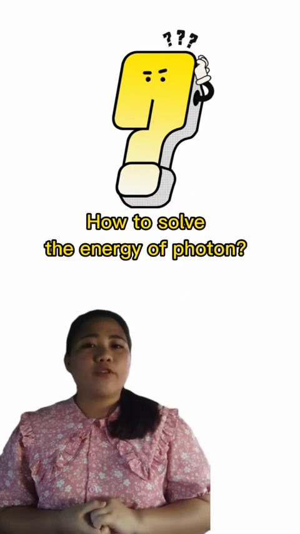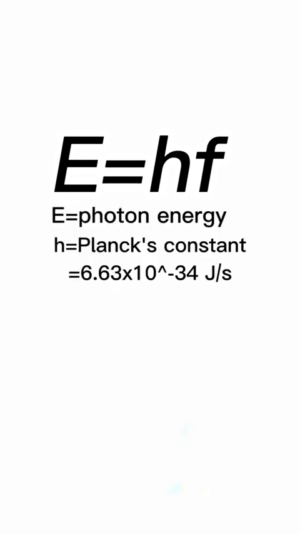So how do we solve for the energy of a photon? The formula is simple. E is equal to hf, where E represents the energy of a photon, h is the Planck's constant that is equal to 6.63 times 10 raised to negative 34 joules per second, and f represents the wave frequency. So are you ready to solve my example?